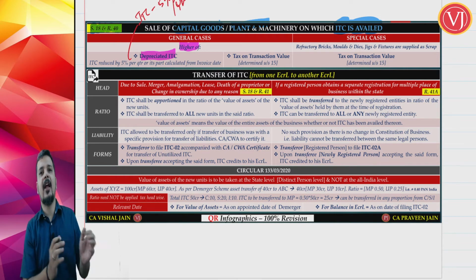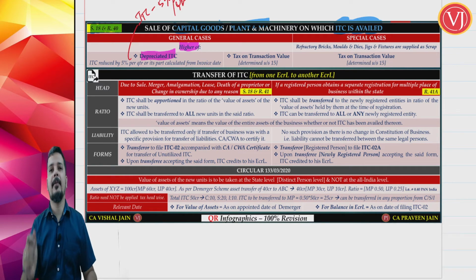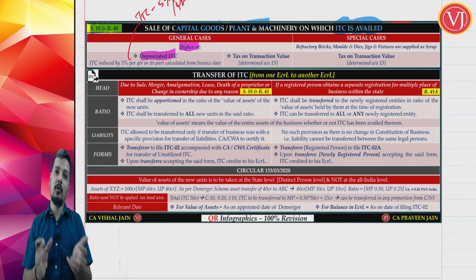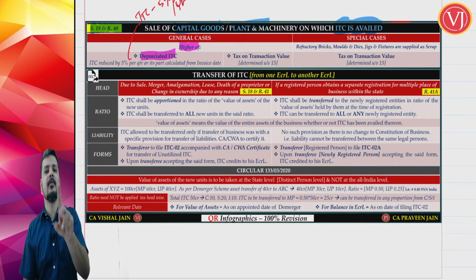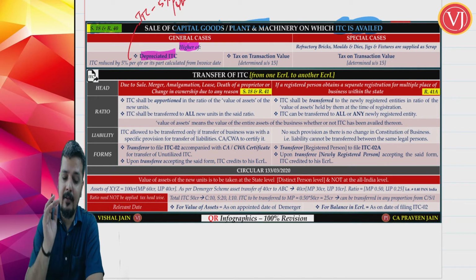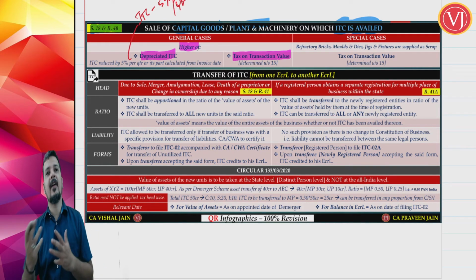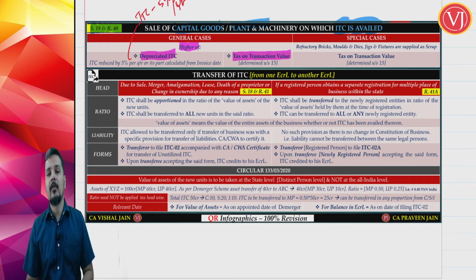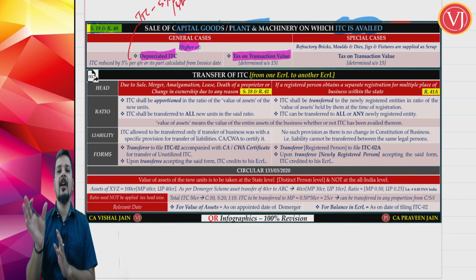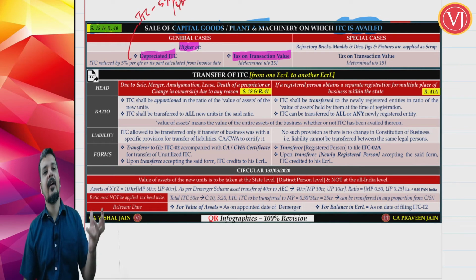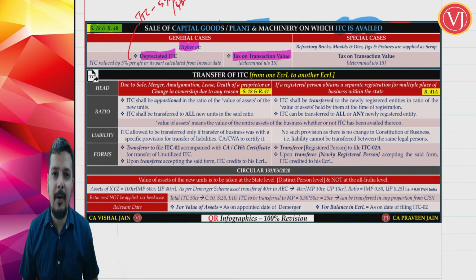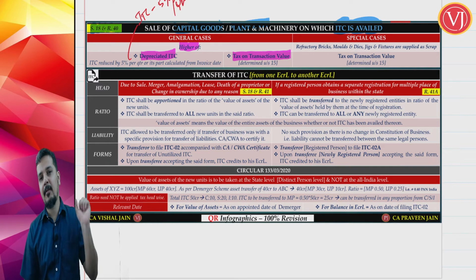On the one hand, you take the ITC, subtract 5% per quarter or part thereof, and the quarter is always a calendar quarter. So, as I said, from June to October, it will not be 2 quarters. June per se will be 1 quarter, July to September 1 quarter, October will be 1 quarter. But wait, that is not the answer. This is the higher of. Compare it with tax on transaction value, which means the sale value multiplied with the tax rate. On the other side, depreciated ITC, reduced ITC, which is ITC minus 5% per quarter or part thereof, subtraction method. So, this is the normal scenario that you have to work out.